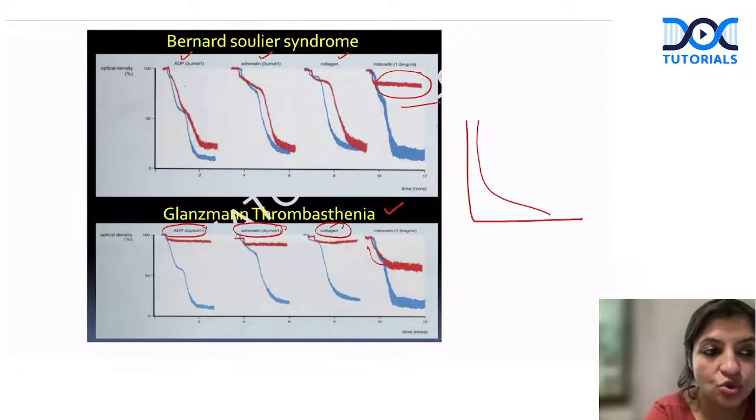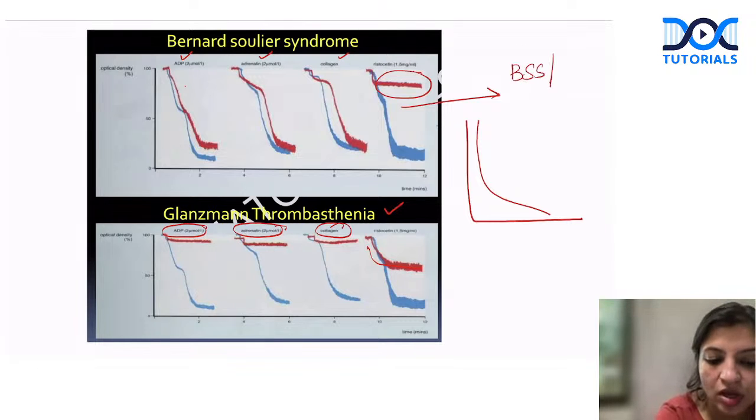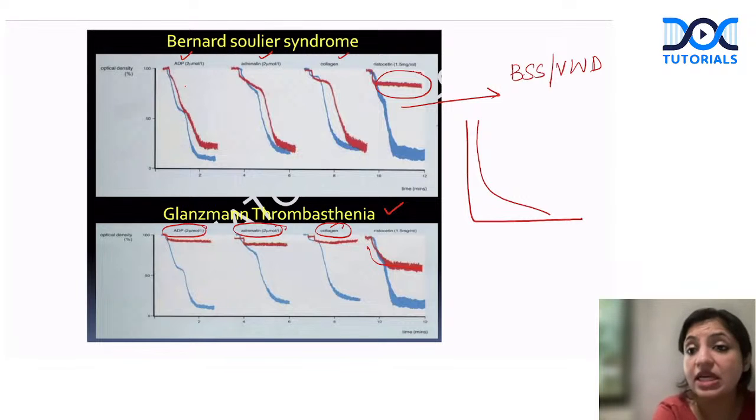So if there is no aggregation with ristocetin, which you can see, this is a very, very classical case of either Bernard-Soulier syndrome or von Willebrand deficiency. Okay, so it can be either, it's an adhesion defect. It can either be Bernard-Soulier syndrome or von Willebrand deficiency, which everybody should be super clear with. So that's the platelet aggregometry graph that can be given to you.